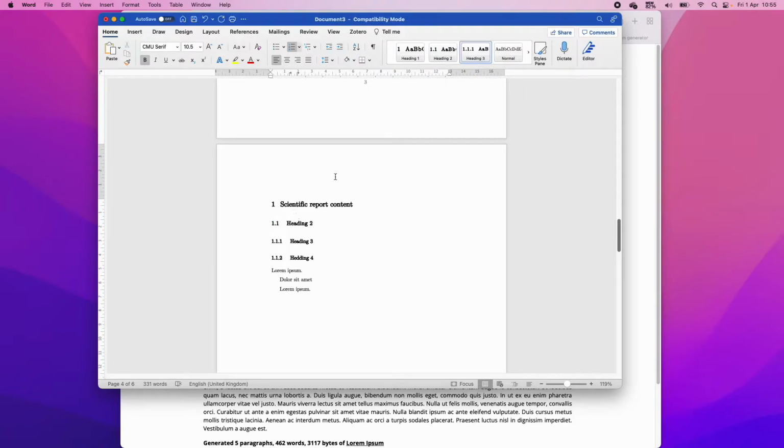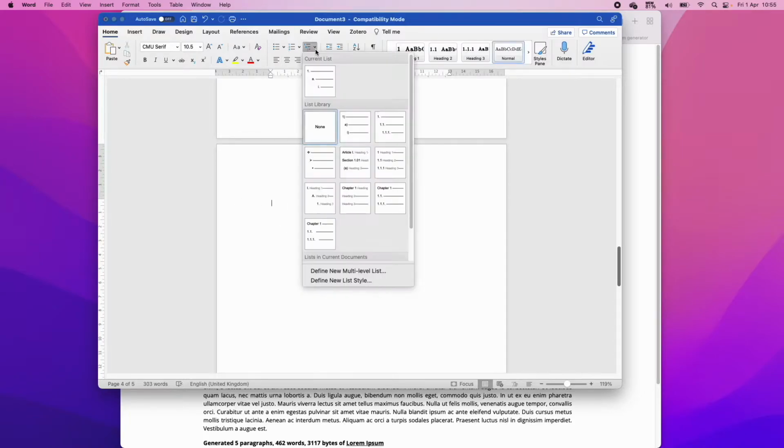Anyway, what we're going to do is update this heading to match chapter formatting. And this will be great because it will tell Word that it's a new chapter and all the formatting will come with that. So let's do that. We're going to get rid of this and that, and then we're going to start a new numbering system.